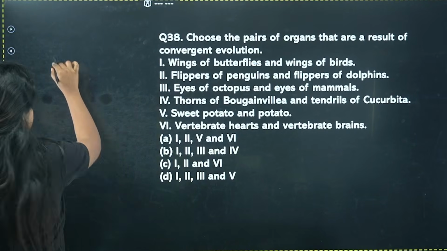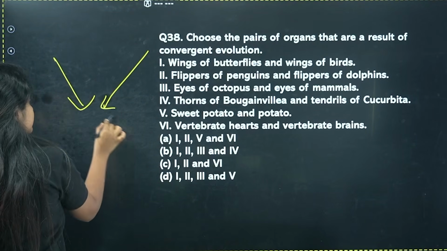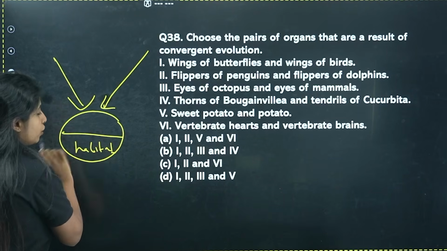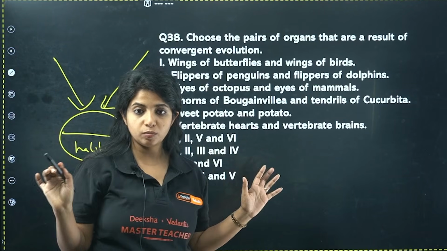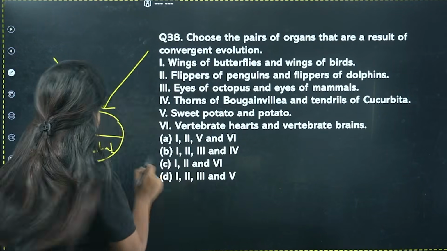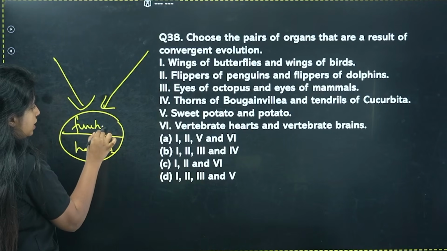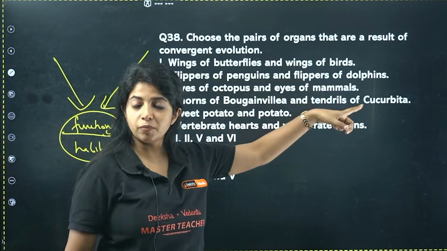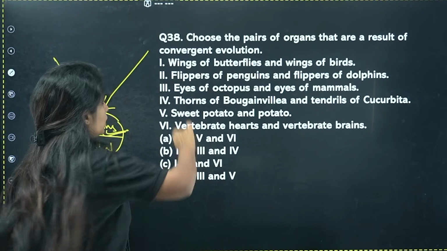Convergent evolution means they do not have a common ancestor. They are staying in the same habitat, which is why they have the same sort of functions. Structurally, they are not going to be similar. Functionally, yes. So functions are definitely going to be similar. Wings of butterflies and wings of birds: function same for flying only.